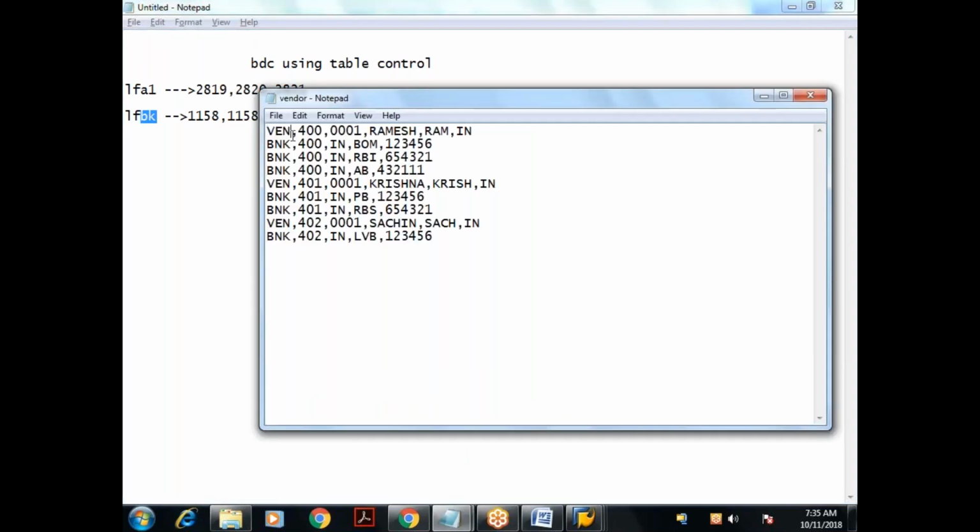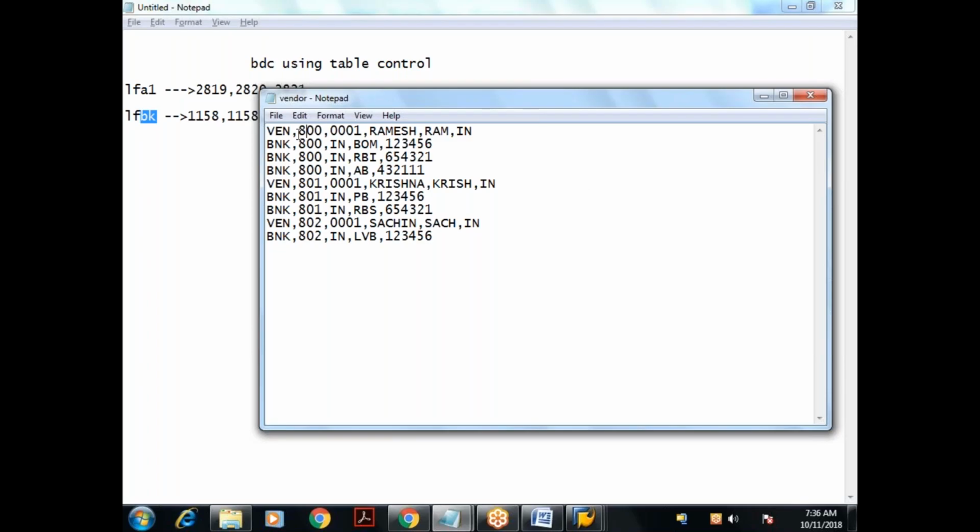Okay, there is some identifier here. What is the identifier? VN. I give some number. Then we have something 400 here. I'll give a different number here, 800. Done. So just observe here. This file contains both vendor master data as well as vendor bank data. So how can you tell which is master data and which is bank data?